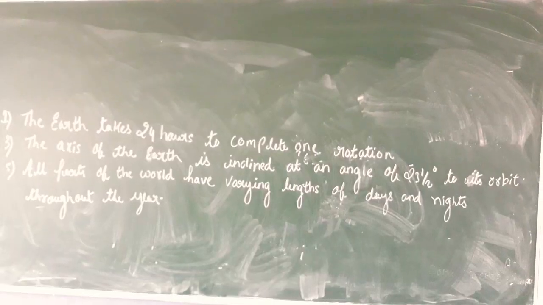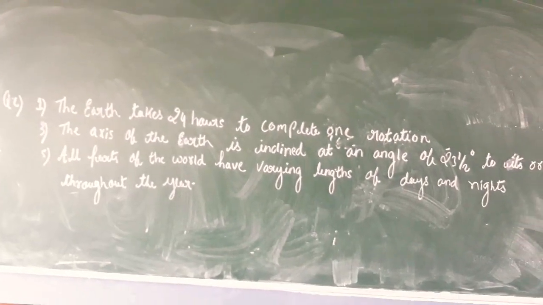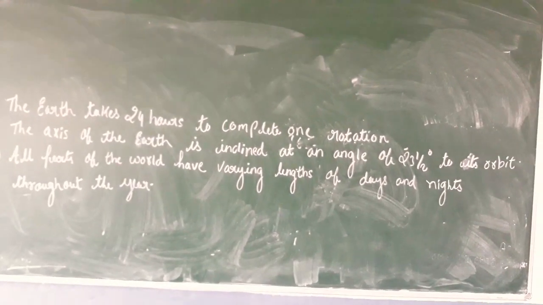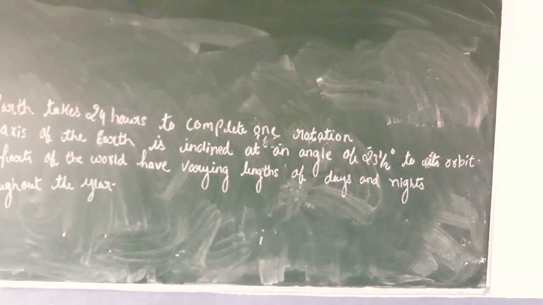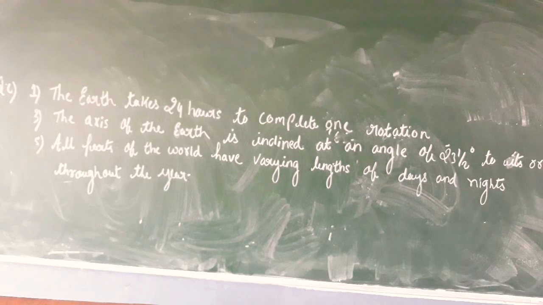The axis of the earth is inclined at an angle of 22.5 degrees to its orbit. It is false. Why? Because the correct answer, look at the board, number 3, is that the axis of the earth is inclined at an angle of 23.5 degrees to its orbit. Got it? This is the correct answer of number 3.